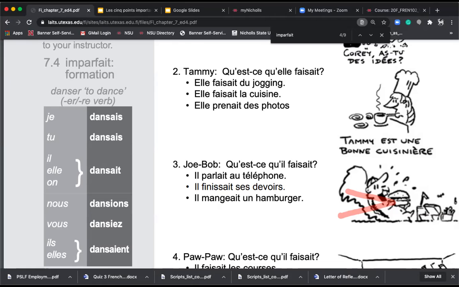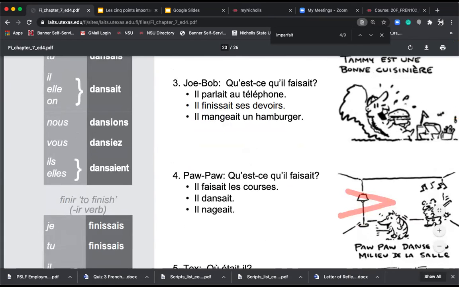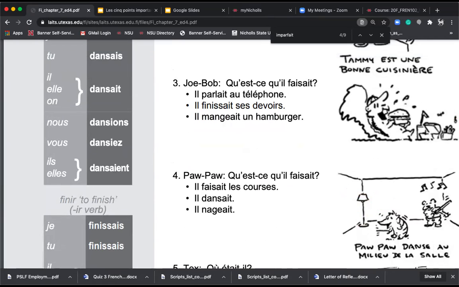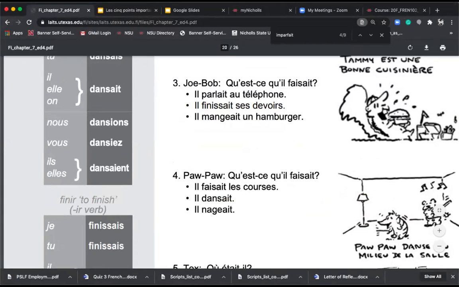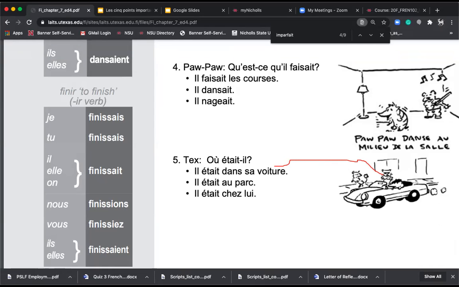Et papa, qu'est-ce qu'il faisait? Il faisait des courses, il dansait, il nageait. Donc, papa, il dansait dans sa salle. C'est un peu bizarre qu'il danse parce qu'il est vieux, mais pourquoi pas? Papa dansait. Et Tex. Où était Tex? Il était dans sa voiture, il était au parc ou il était chez lui? Donc, le voilà Tex, il était dans sa voiture. He was in his car.